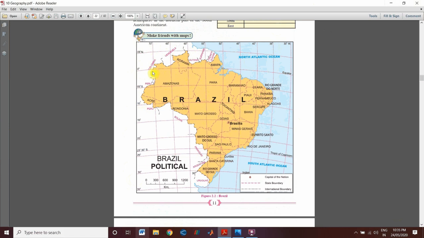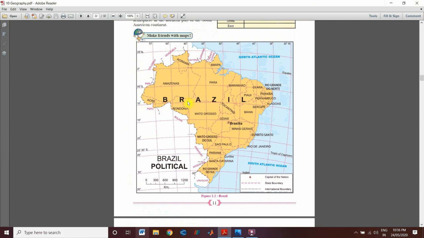This is the equator, which passes a little to the north of Brazil, so this part of Brazil is in the north, and from here to here it is in the southern hemisphere.